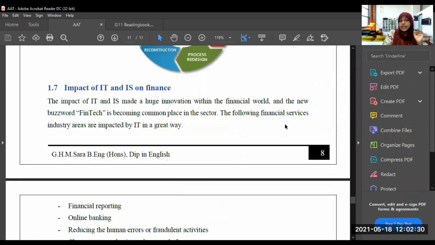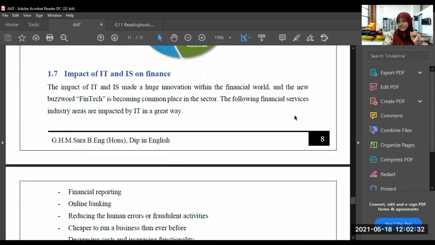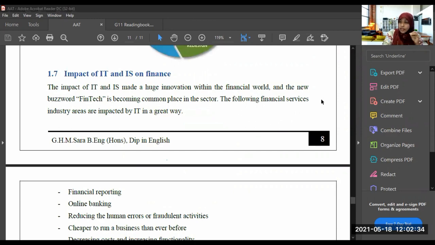Impact of IT and IS on finance. Now, what is the impact of information technology and information system on finance? Now you know, when we take a company, whatever the company, there are departments, right? Financial department, R&D department, IT department, right?